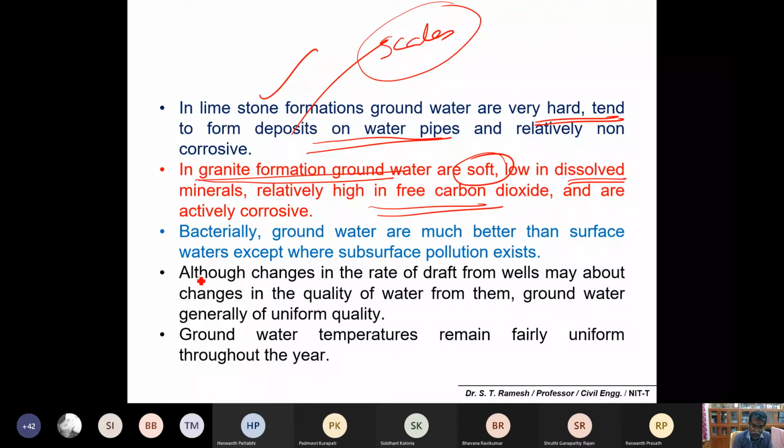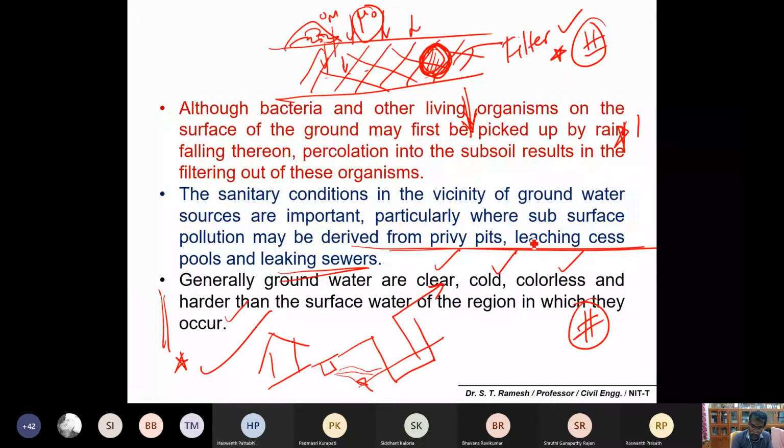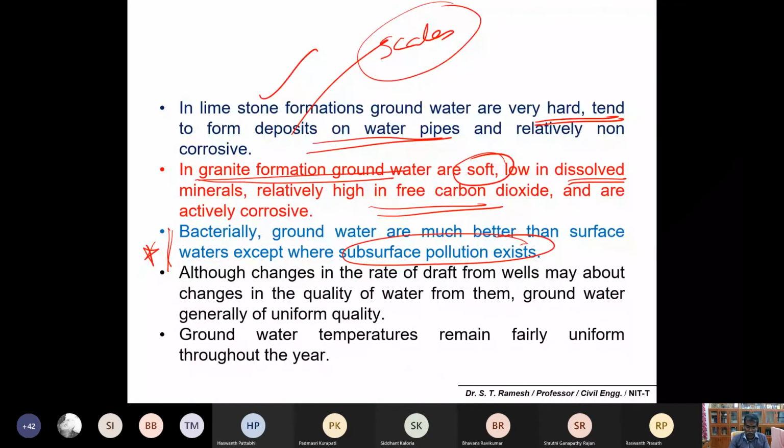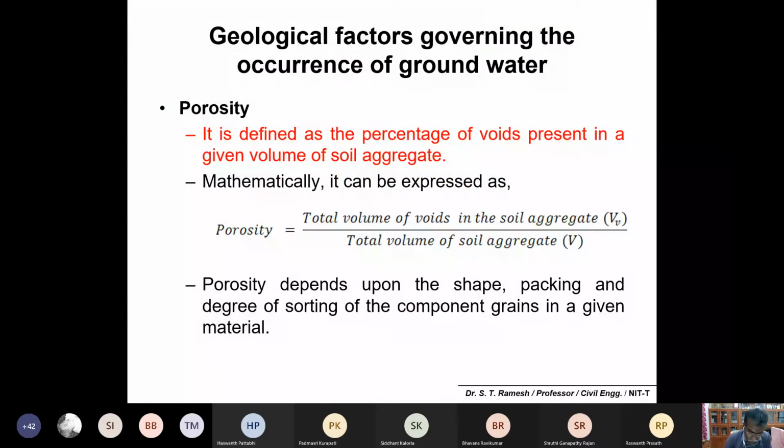Okay, and if you compare the bacterial load, groundwater is much better than surface water, except where there is subsurface pollution, which we discussed in the previous slide. There could be contaminant migration into the groundwater because of open pits, cesspools, and leaking sewers. Other than that, you need not worry much about bacterial contamination. And one more factor is that temperature remains fairly constant throughout the year. So these are some of the characteristics of groundwater you can remember. Being familiar with groundwater, we'll move on to some definitions.